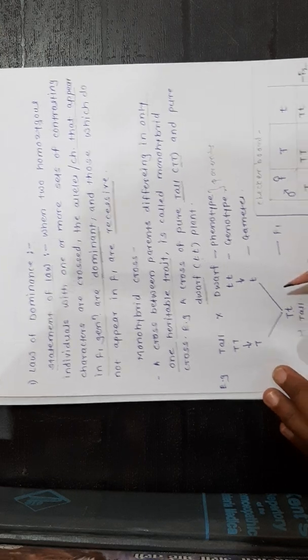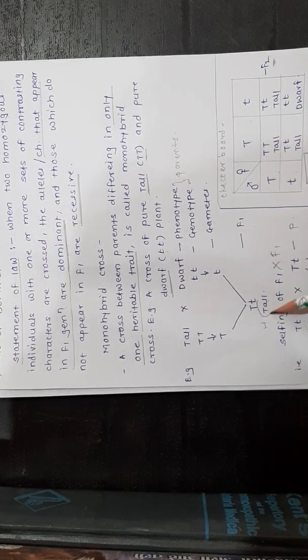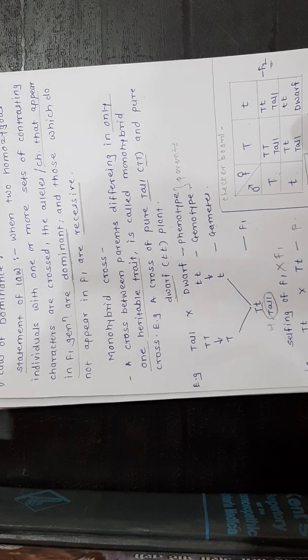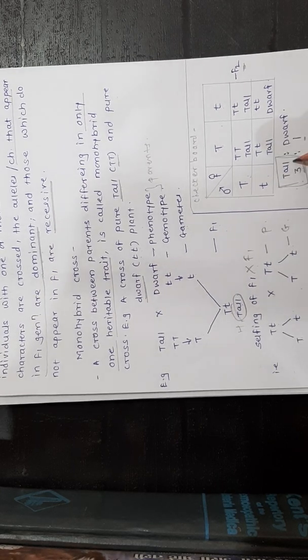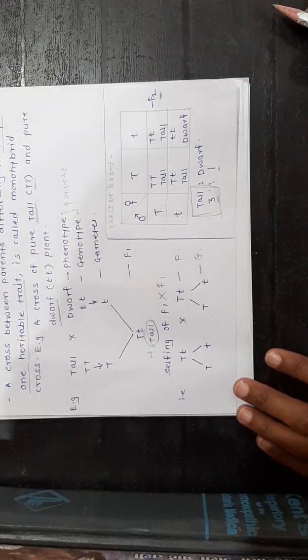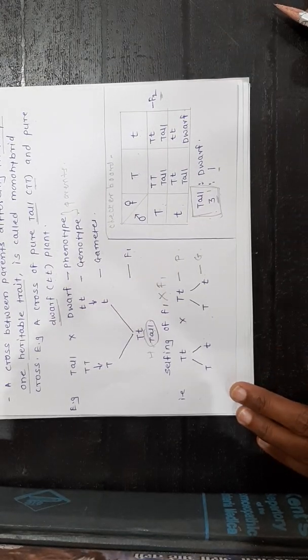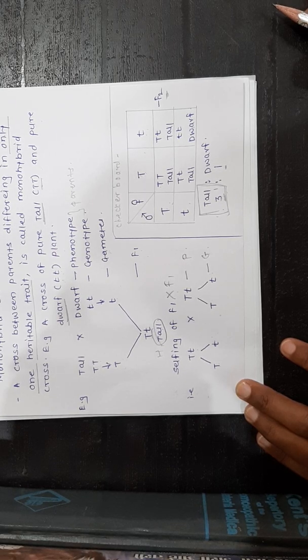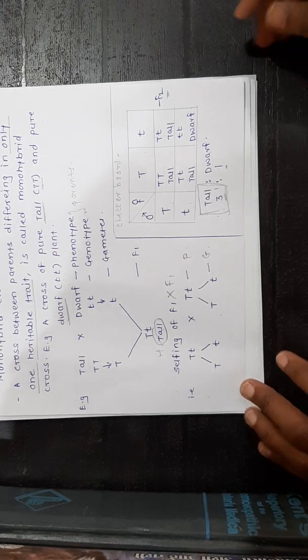In the F1 generation we obtain the tall character, which is dominant here, and which is also more in number in the F2 generation. The ratio is 3:1. In a multiple choice question, it may be asked, what is the ratio of a monohybrid cross? That is 3:1. 3 is dominant and 1 is recessive.